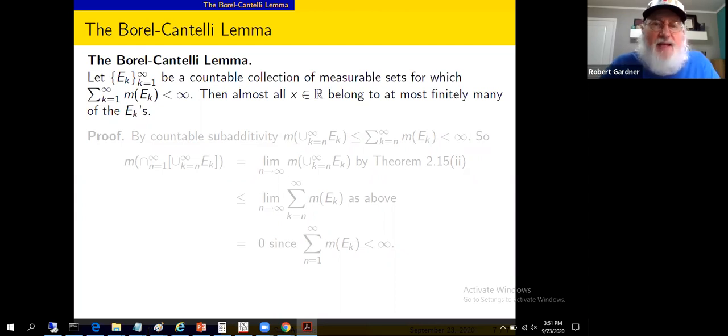Well, that can't be the case. If I had an x that belonged to infinitely many of the sets, what's the measure of that set if it has positive measure? 1/1 jillionth? Well, you're going to get that by monotonicity. You're going to have all of these E sub k's which contain those x's, and there's infinitely many of them, to contain that little positive bit. So you're going to add up that little positive bit an infinite number of times. Well, that's going to diverge.